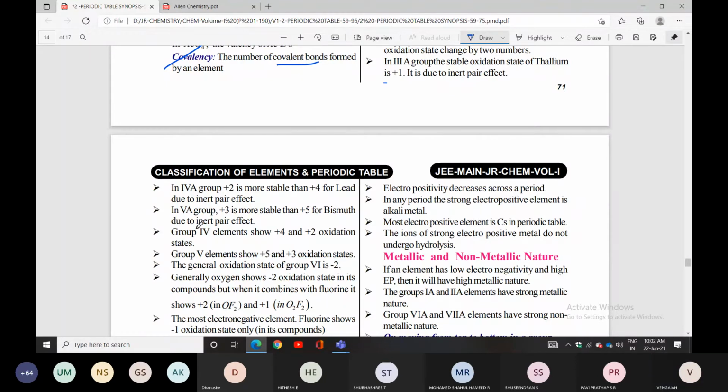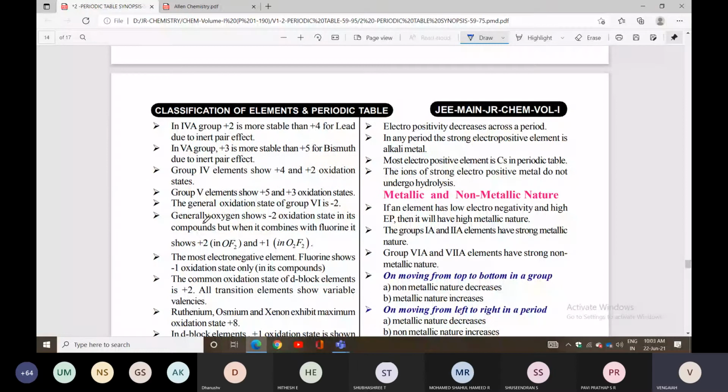Group 4 elements show +2 and +4 oxidation states. Group 5 shows +5 and +3 oxidation states. The general oxidation state for group 6 is -2. Generally, oxygen shows a -2 oxidation state.